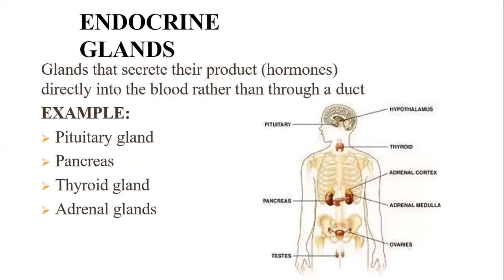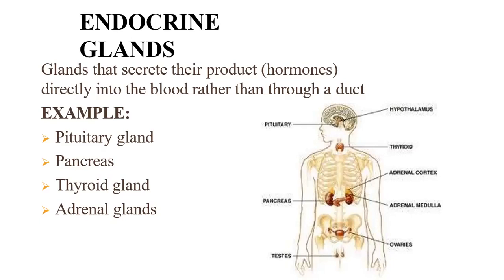Then second type, endocrine gland. These are the glands which secrete their product, that is hormones, directly into blood rather than into a duct. That means this type of gland does not have a duct. So simply you can say these are ductless glands. They secrete their secretion directly into blood. Example, pituitary gland, pancreas, thyroid gland, adrenal gland, thymus. Such type of glands are endocrine glands.